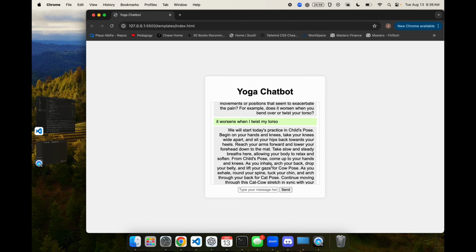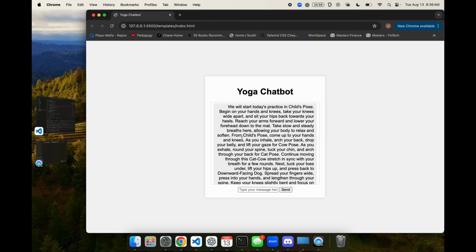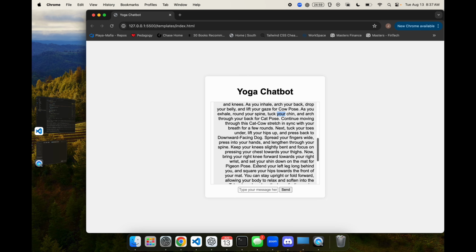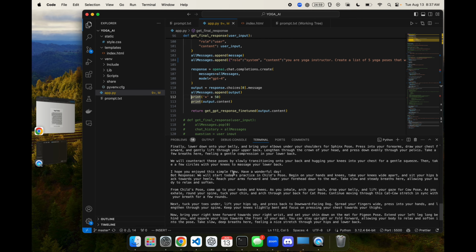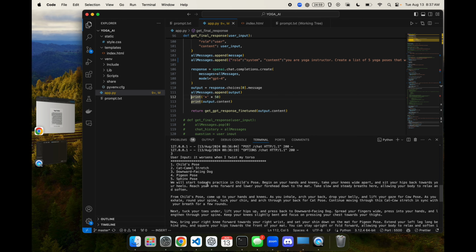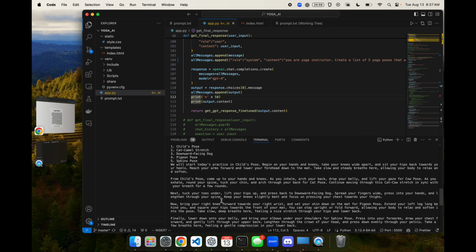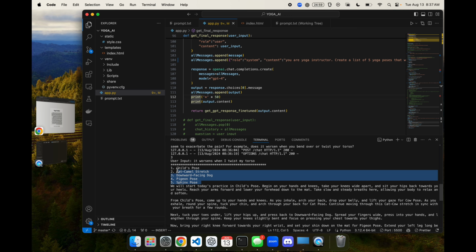Okay, and it also provides ways to transition from one pose to the next one. So as you can see, it says come up to your hands and knees and inhale and arch your back. So we're actually able to transition from one to the second, and that's kind of like a yoga flow created. So the final answer is this right here, and it was created by these 5 different yoga poses.